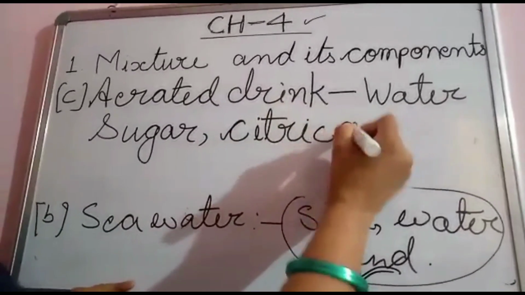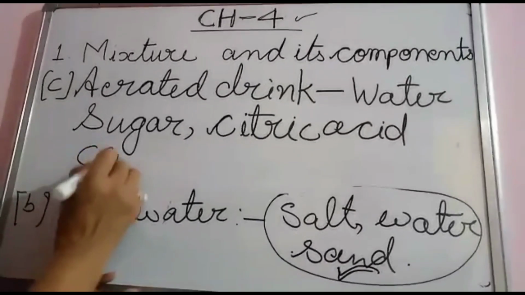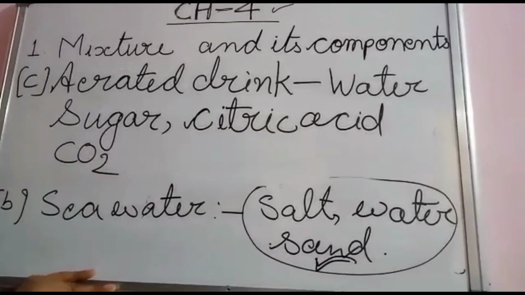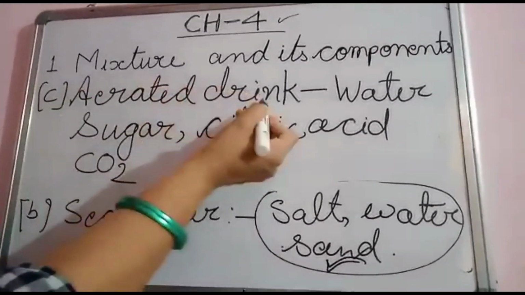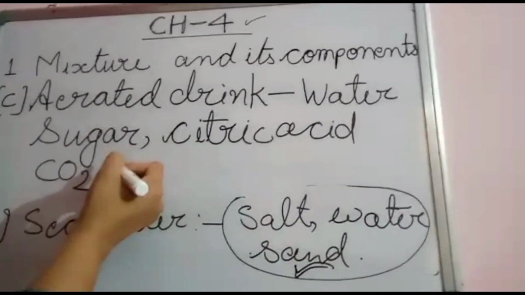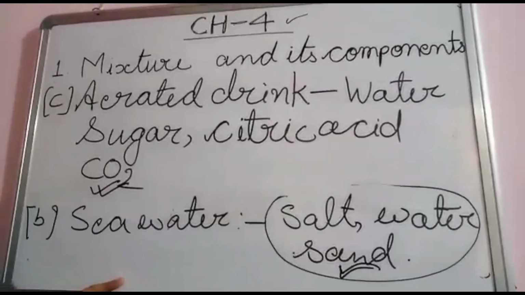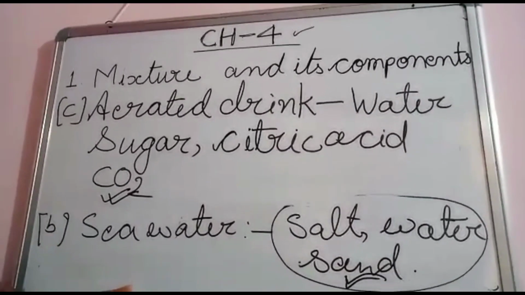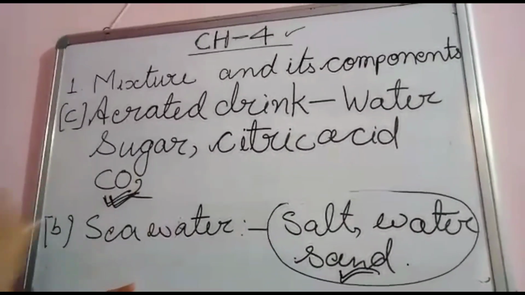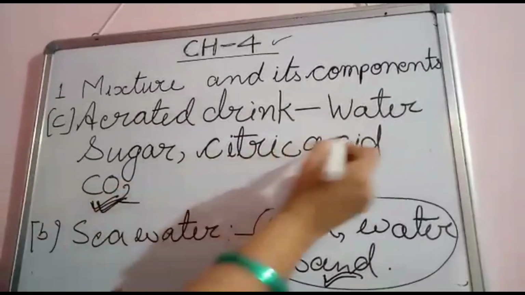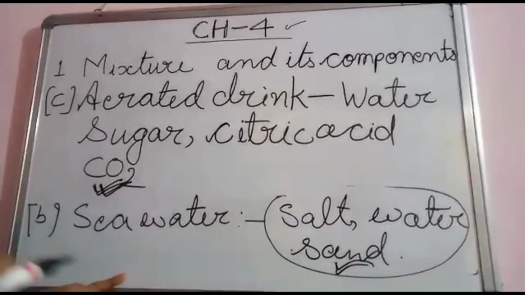Next is compressed carbon dioxide, which comes out of the bottle when you open it. By jerking it, this carbon dioxide escapes from the bottle. So aerated drinks have water, sugar, citric acid and compressed carbon dioxide gas.